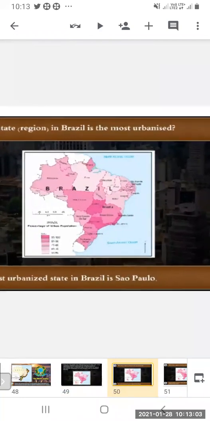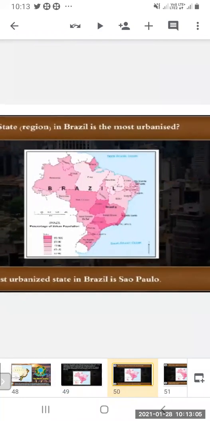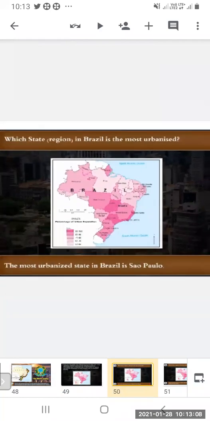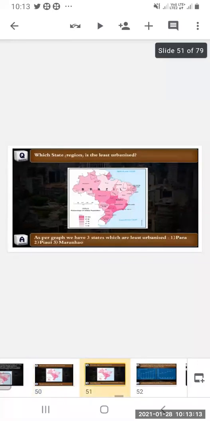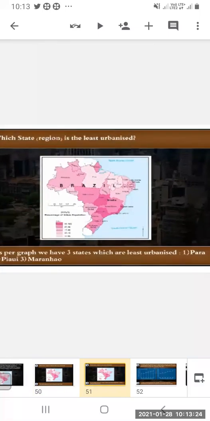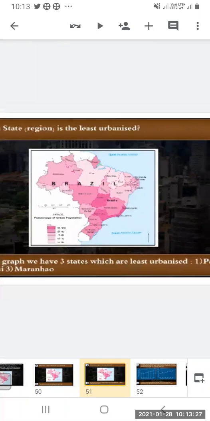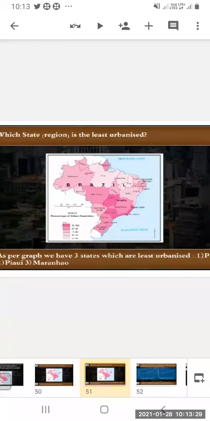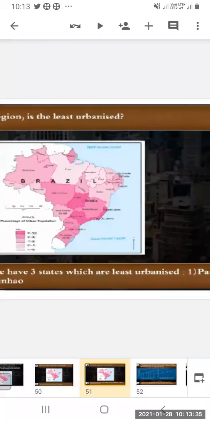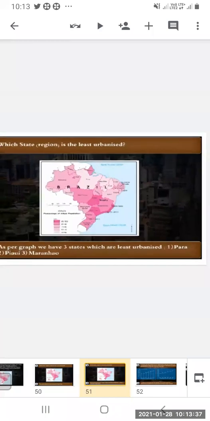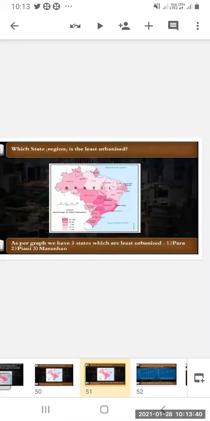You already know the answer. That is Sao Paulo. The most urbanized state in Brazil is Sao Paulo. Which state or region is the least urbanized? As per the map, we have three states that are least urbanized, which, from the top, you can see, are Para, Piaui, Marajo. So towards the northeast, you can see these states.